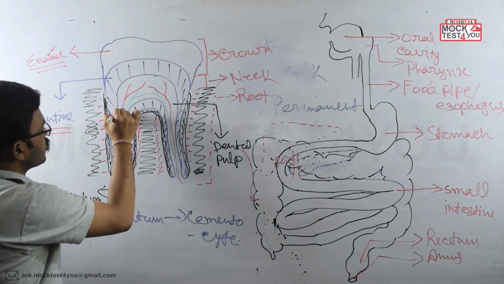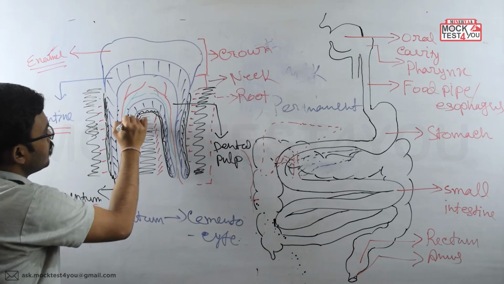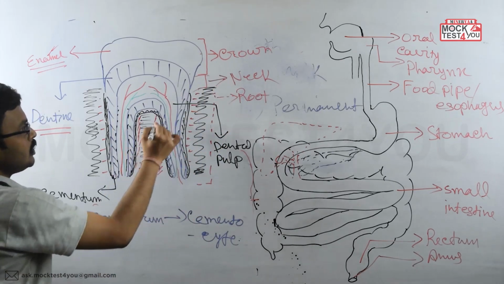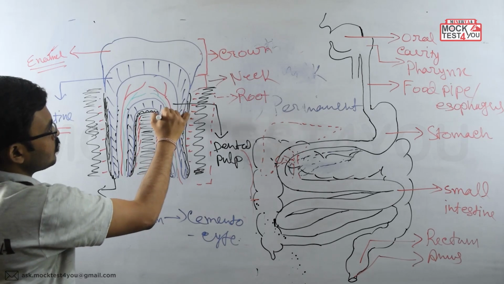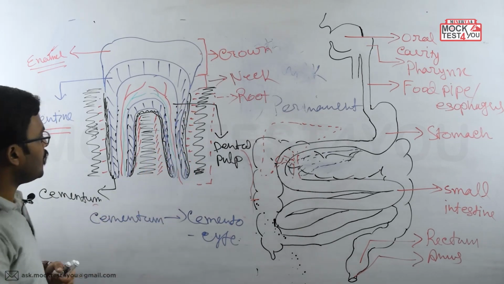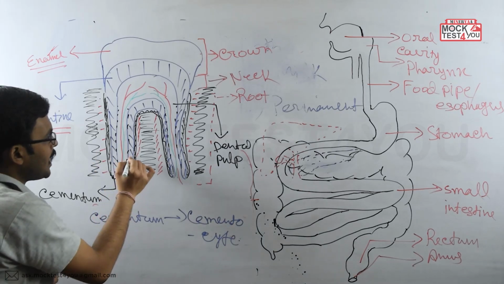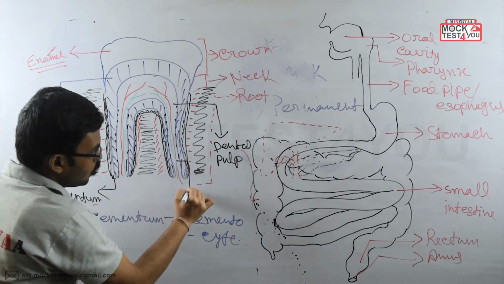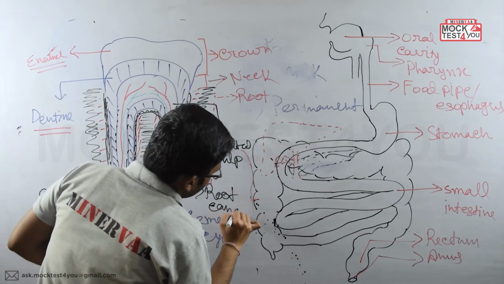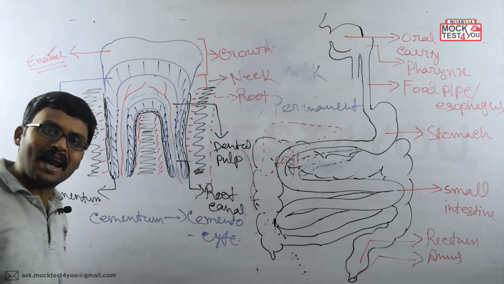This canal-like structure, this canal, what we get in the root region, here also on this side. See here that canal structure. And what is the name for it? Definitely it should be called the root canal. It is called the root canal.